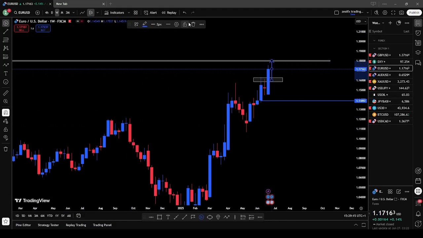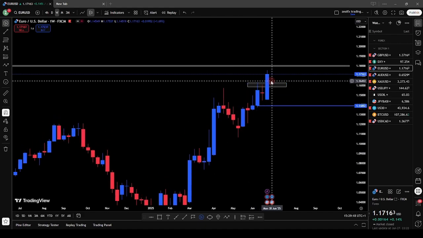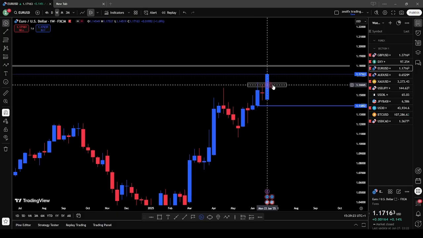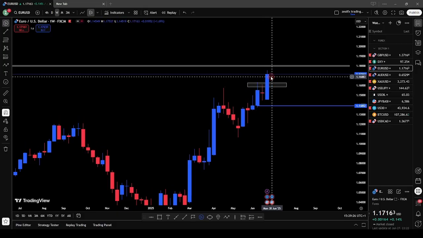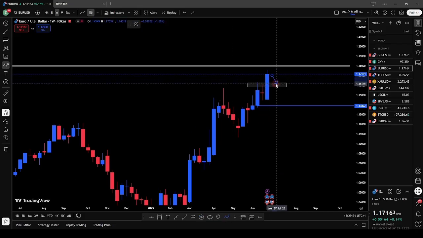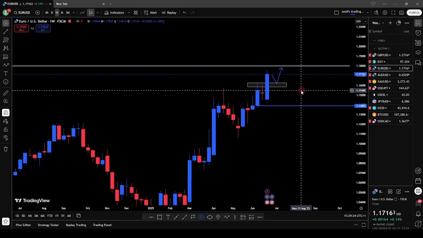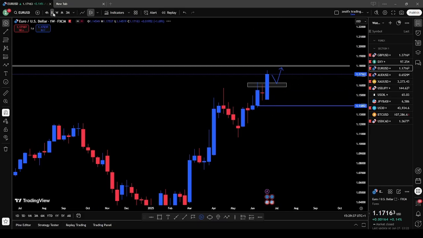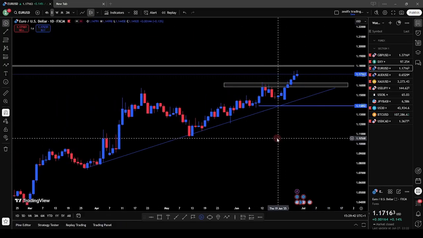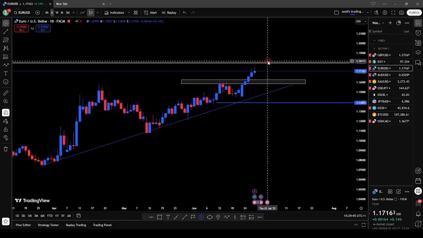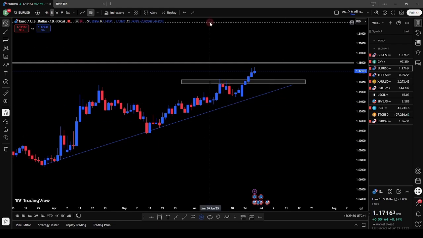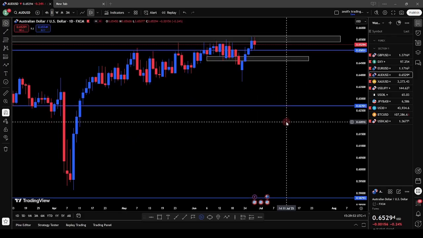So on my weekly chart, we also have price converting this particular previous resistance into support. So as long as price converts this resistance into support, we might be seeing price test this zone before we see further uptrend for the Euro USD. If you check now, you can see that price on the daily and on the weekly are in the same direction. So we expect price to retest this zone before we see further buying for the Euro USD this coming week. So let's look at our next pair, which is the Australia USD.